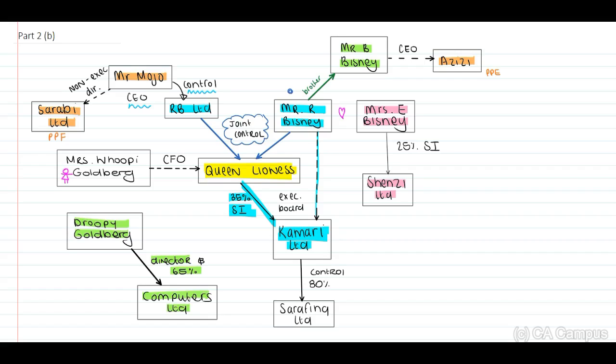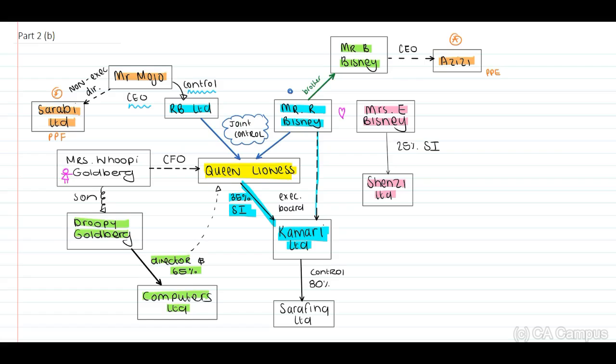Now remember that this is Mrs. Goldberg's son. And they indicate to us that Queen Lioness purchased quite a lot of goods from Computers Limited. And the last sentence, all the employees of Azizi on the right side of your screen and Sarabi on the left side of your screen are members of the Poly Pension Fund.